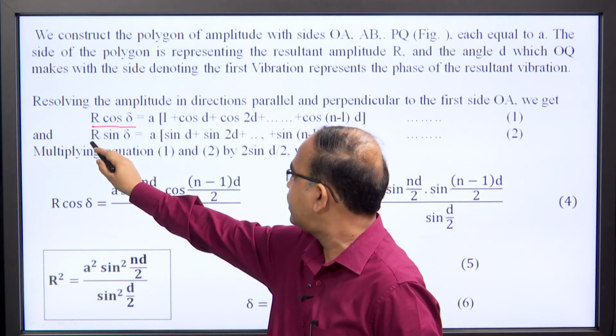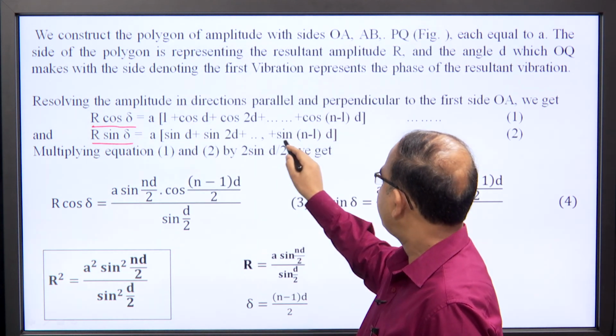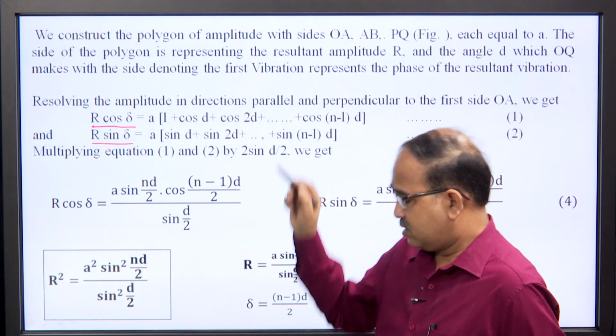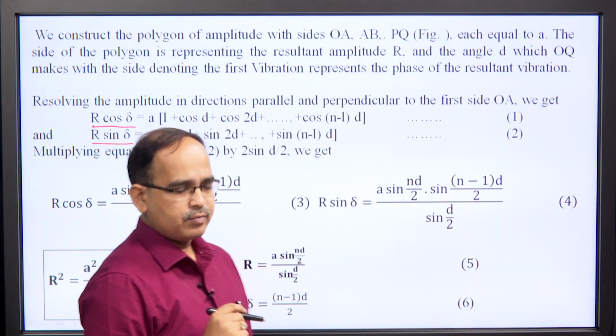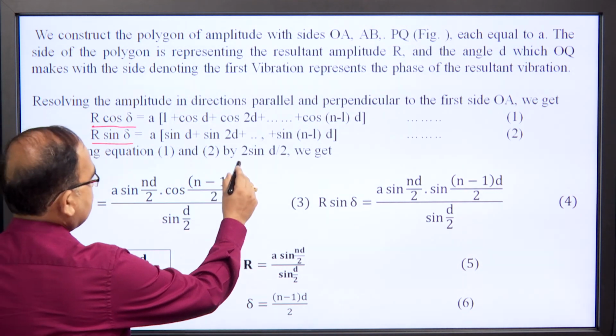Similarly, the vertical component R sin delta is a sin d plus a sin 2d plus a sin 3d and so on. These can be solved with the help of various mathematical operations. I have used a simple one.